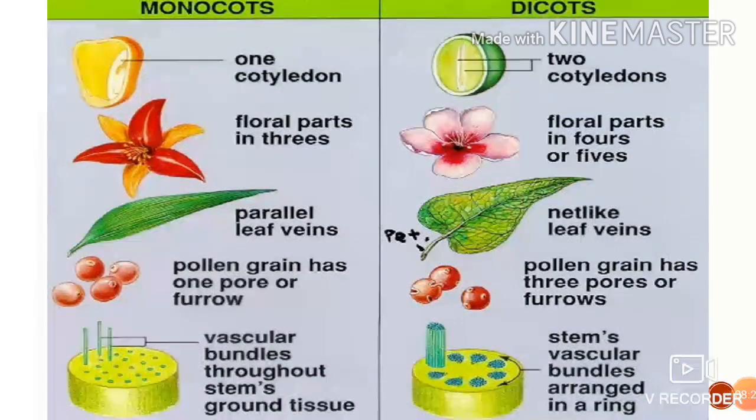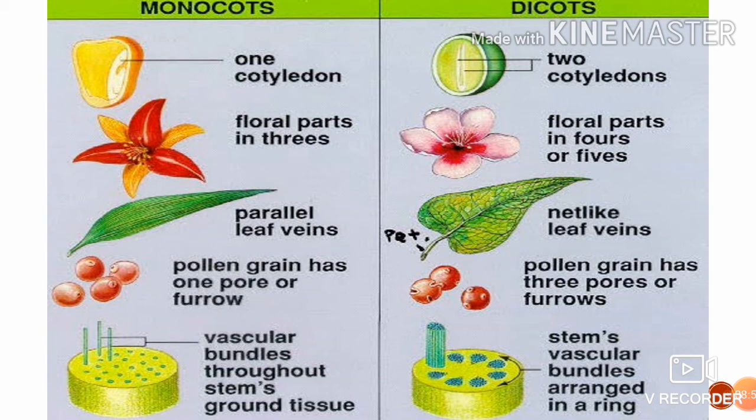Now this is the differentiation. Monocot, how does the seed look? Dicot, how two cotyledons look. Floral parts in monocots are in threes, meaning multiples of 3, and here in dicots floral parts are in 4s or 5s. The venation in the leaf in monocots is parallel venation, and in dicots it is net-like or reticulate venation.